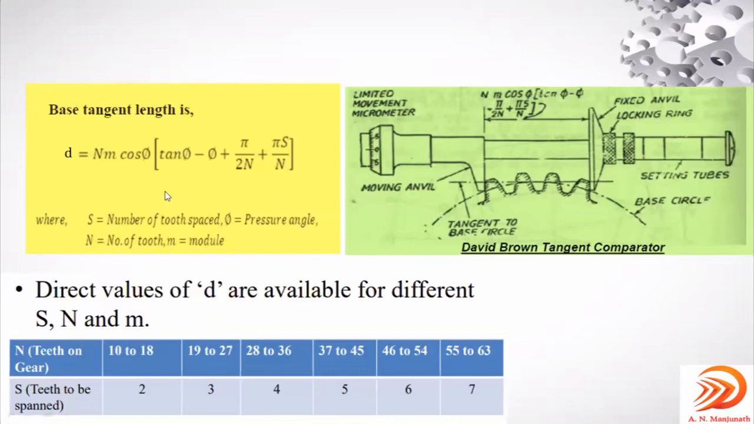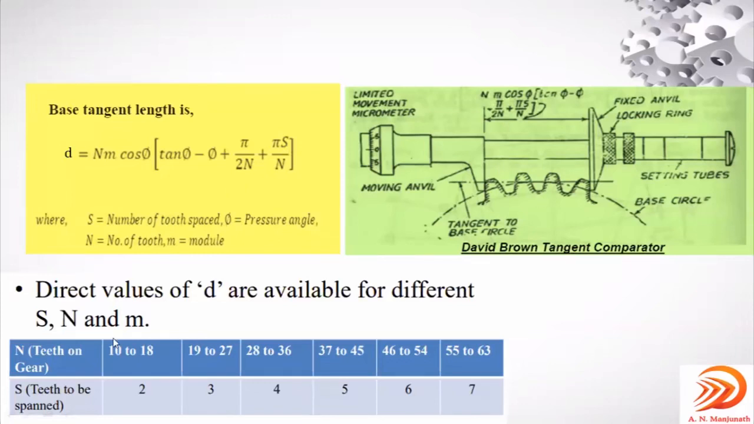Here are some of the denotations. S represents the number of tooth spaces. In this equation, S is the number of tooth spaces, that is 2, 3, 4, 5. Right? That is the S value. φ is the pressure angle. N represents the number of teeth, and m is the module.